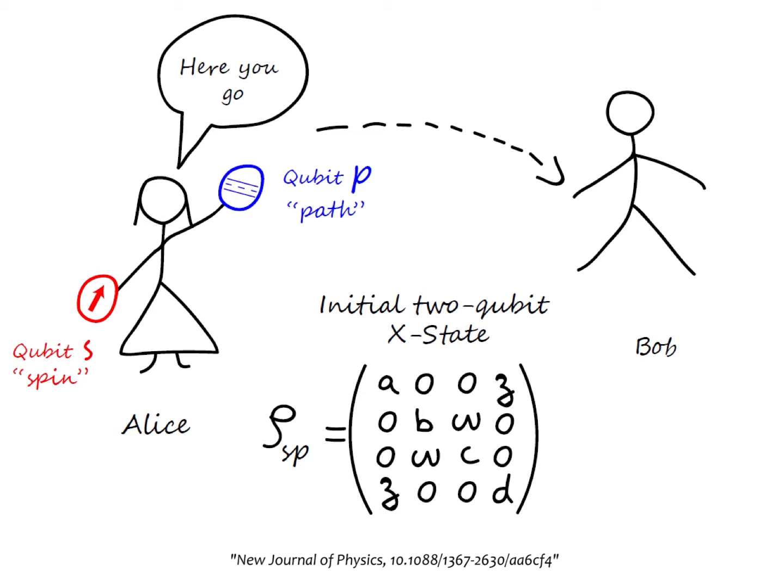Alice has access to a 2-qubit mixed state described as the density matrix rho SP, where S and P can refer to any 2 independent qubits. In our proposed implementation, they stand for the spin and path of a photon. She sends qubit P to Bob.